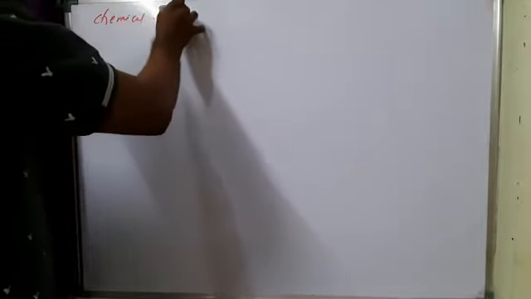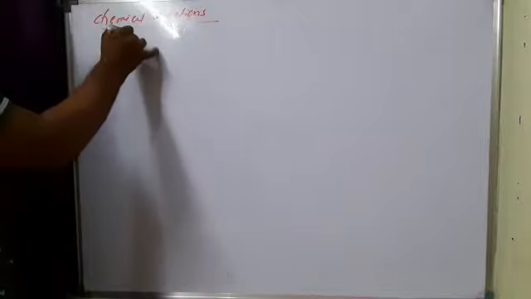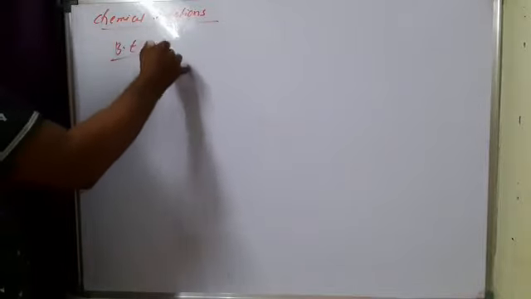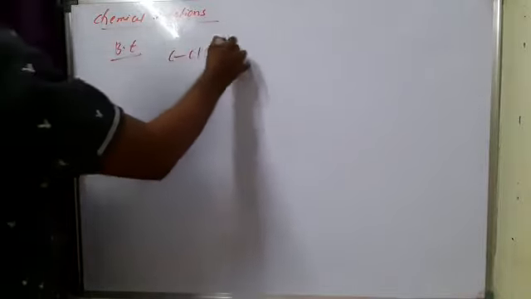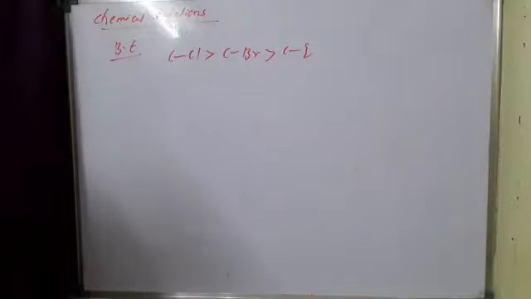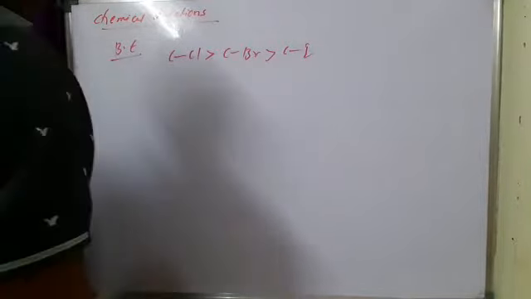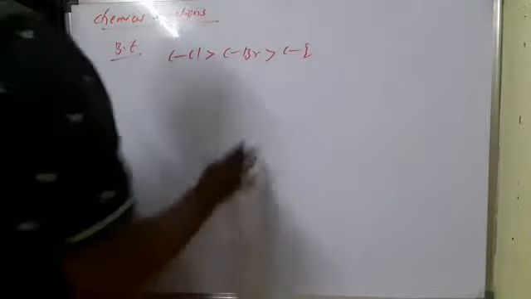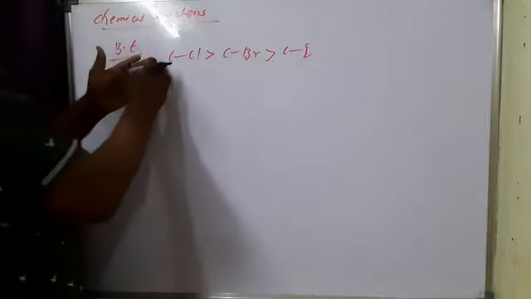Next, chemical reactions of alkyl halides. If you see the bond energy order, carbon-chlorine is more than carbon-bromine, then carbon-iodine. Carbon-fluorine reactions are difficult, because with its high bond energy, fluorine is not substituted easily. So here the bond energy order is like this.